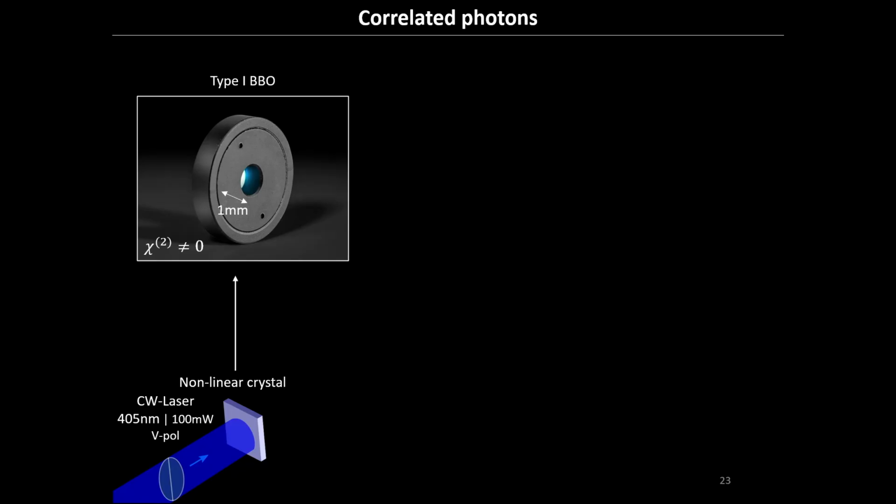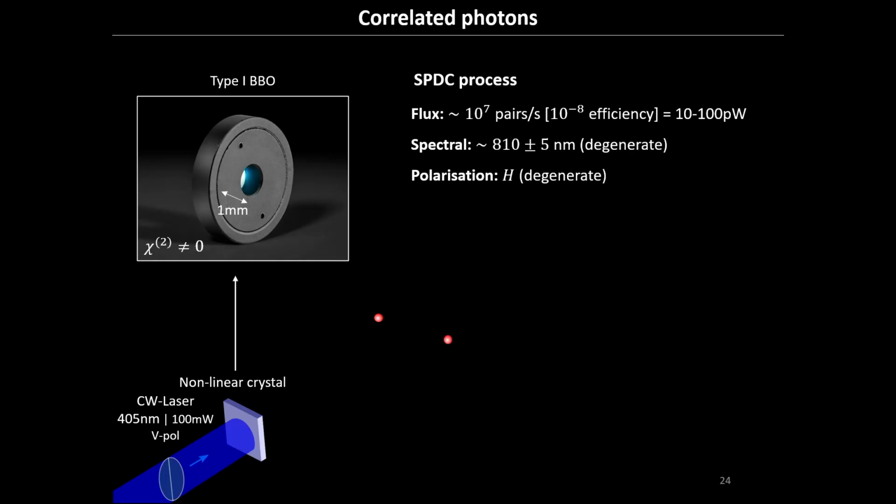With this system, you have a nonlinear optics phenomenon called spontaneous parametric down-conversion, in which from time to time one blue photon becomes two red photons. The properties of the photons, the flux, are essentially set by the pump properties and the crystal properties. In our case, we're going to focus on something that gives us these properties. The process is extremely inefficient, so you have typically 10 to 100 picowatts at the output. So very few pairs generated, centered around 810 nanometers and with the same polarization.